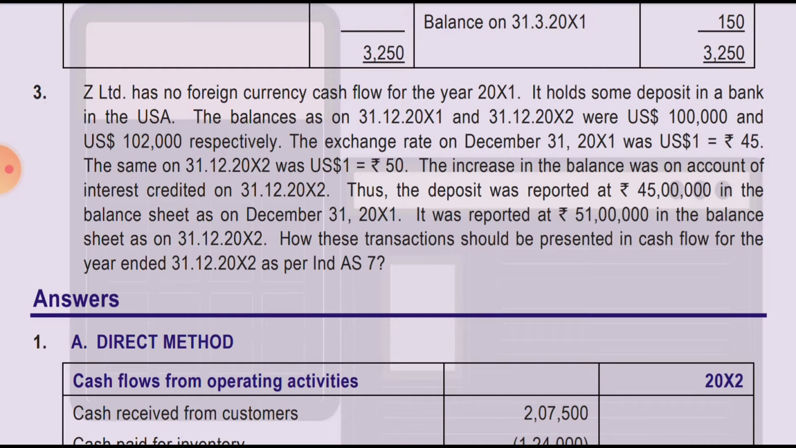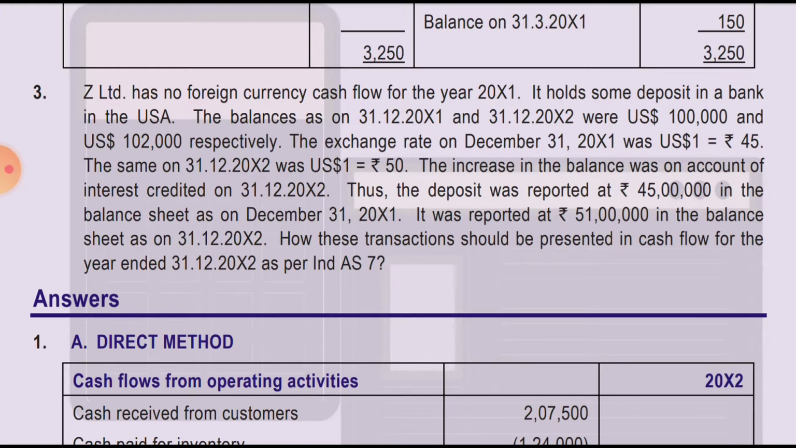Increase in the balance is on account of interest credited. See, this increase in the balance from 1 lakh to 1 lakh 2000 is on account of interest, so that $2000 is the interest basically. Thus the deposit was reported at 45 lakh in the balance sheet as on 31st March 2001. It was reported at 51 lakh in the balance sheet as on 31st March 2002. See, that 45 lakh came from 1 lakh into 45, and that 51 came by multiplying 1 lakh 2000 by 50.